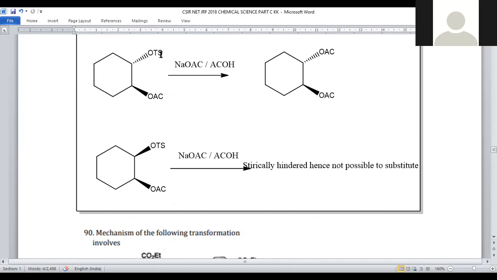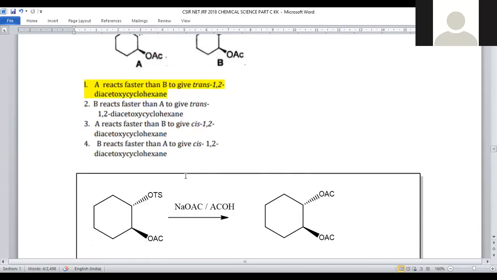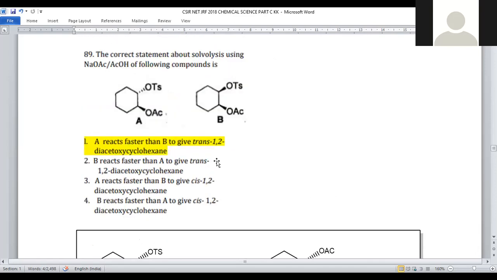O-tosyl is the leaving group and, added with sodium acetate, OTs is now replaced with OAc, right? So this is a kind of substitution reaction. It will be preferable here because the stereochemistry is in a less sterically hindered manner, whereas in the second compound, both the functional groups are present toward the viewer, which is not at all preferable. Hence this compound reacts with a very low rate. This is a nucleophilic substitution type of reaction.